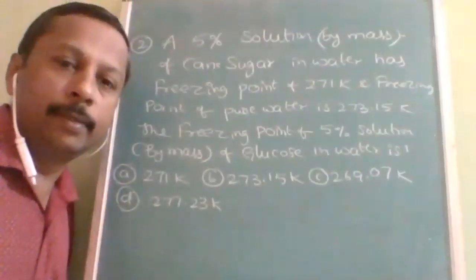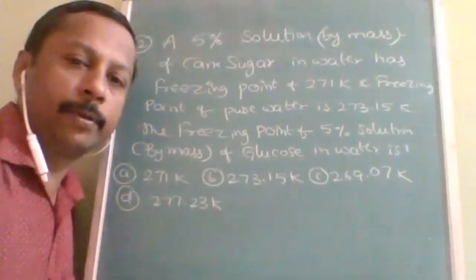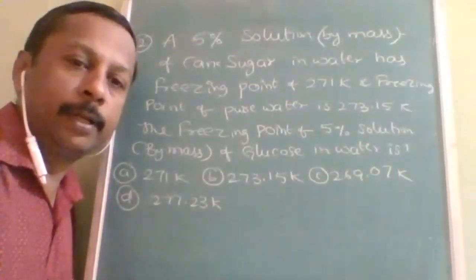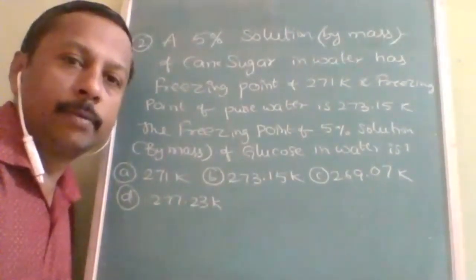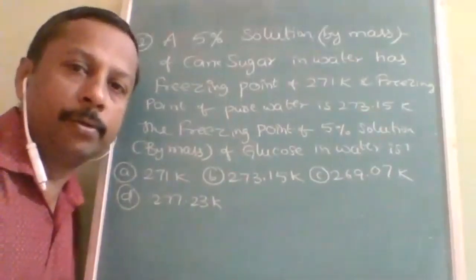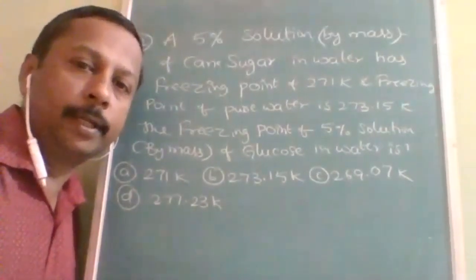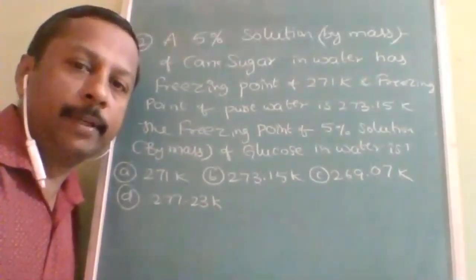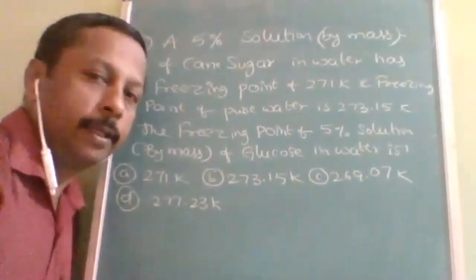Okay, here comes one more difficult question. A 5% solution by mass of cane sugar in water has a freezing point of 271 Kelvin.